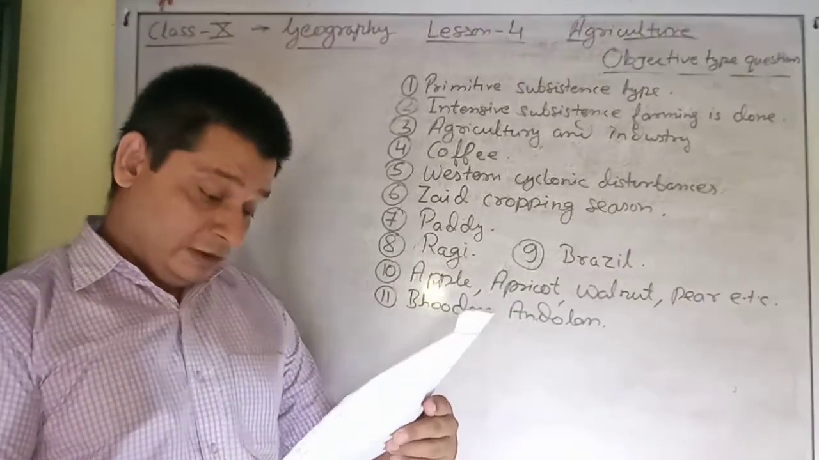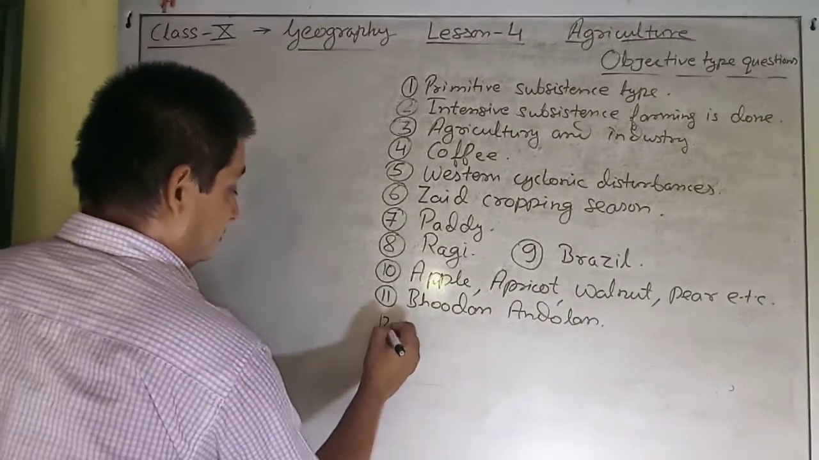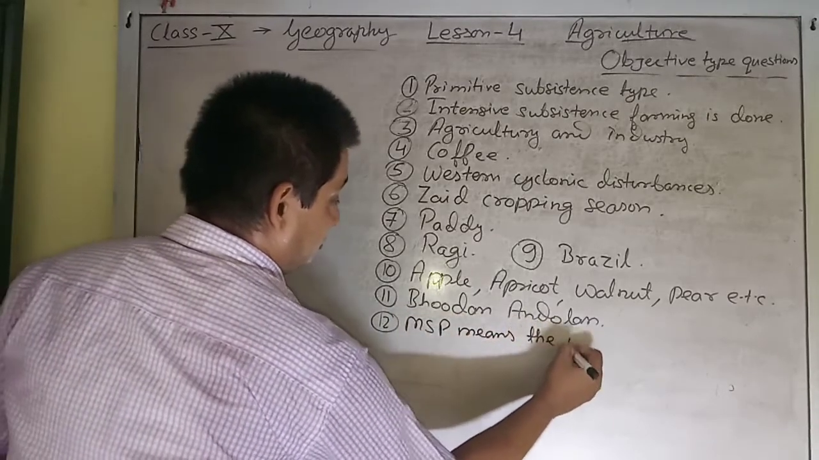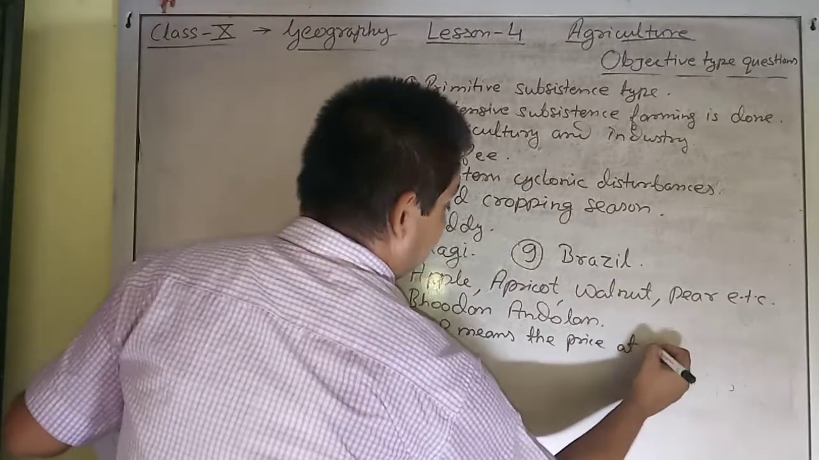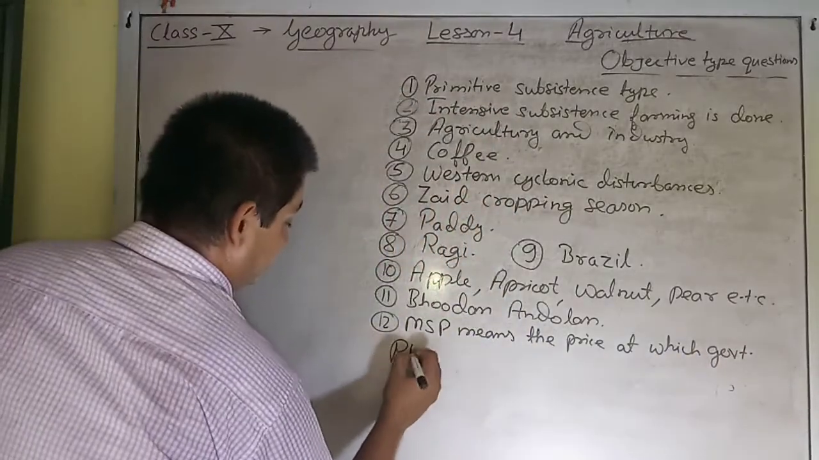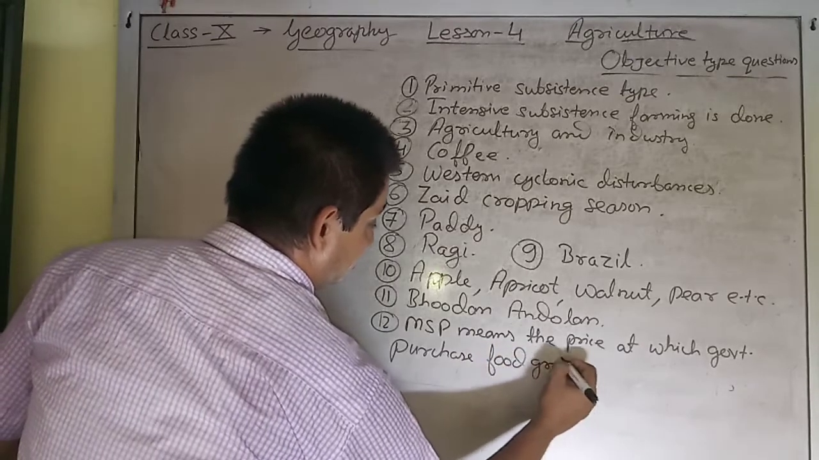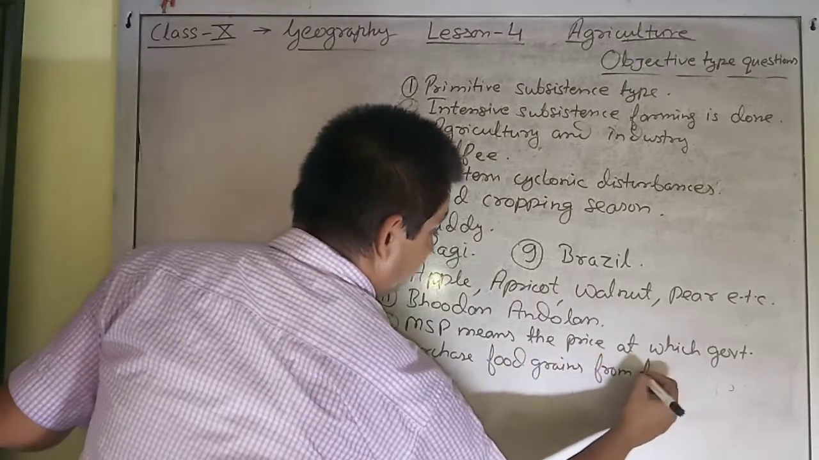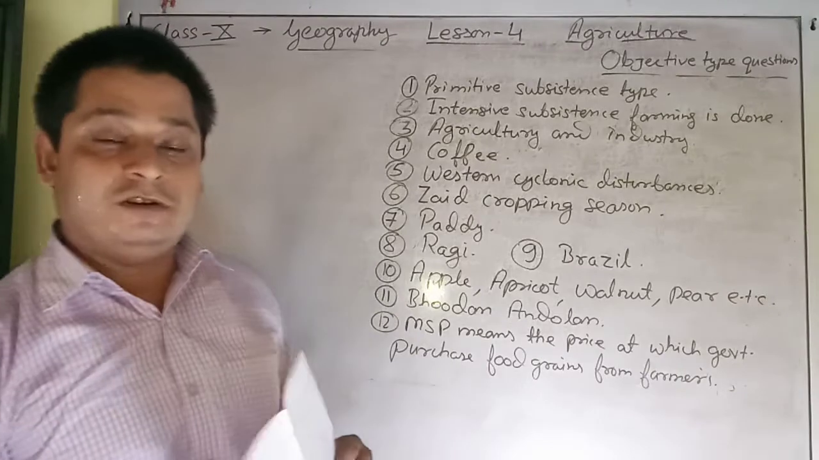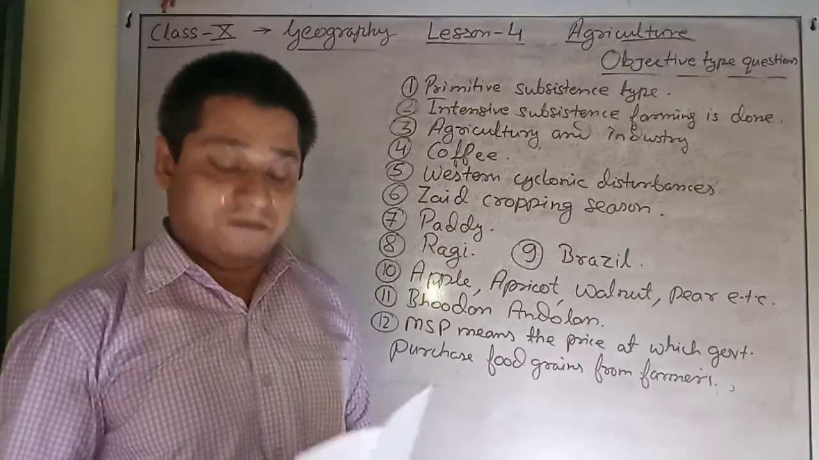Then number 12, what is minimum support price? MSP. MSP means the price at which the government purchases food grain from farmers. And which agency helps the government in purchasing? The FCI, Food Corporation of India, is the agency which helps the government in procuring food grains from the farmers.